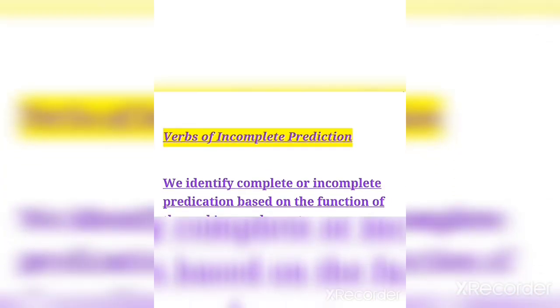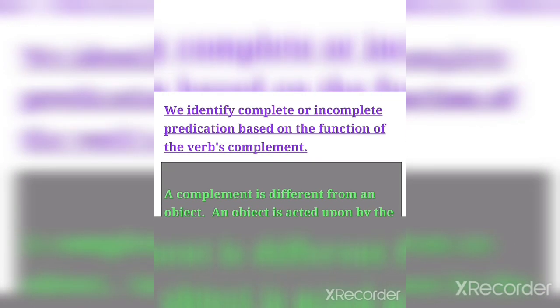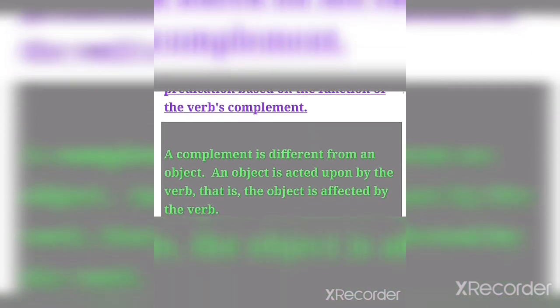Now let's see further. Here we are going to study verbs of incomplete predication. Just keep in mind that we are talking on intransitive verbs, in which we are going to study verbs of incomplete predication. What incomplete predication is, how it works with intransitive verbs, how it is related to them, and what its uses are, we will see here. So we identify complete or incomplete predication based on the function of the verb's complement. Okay, what is a complement?